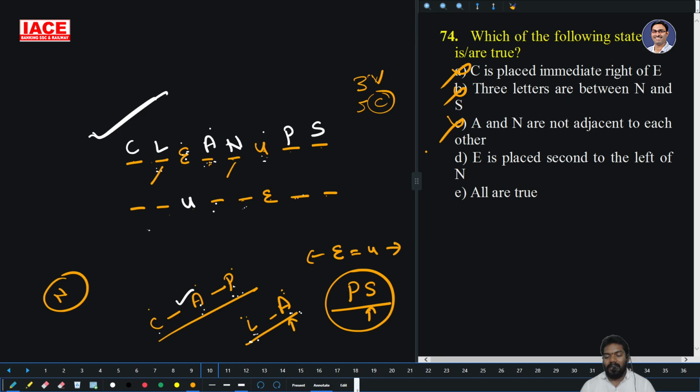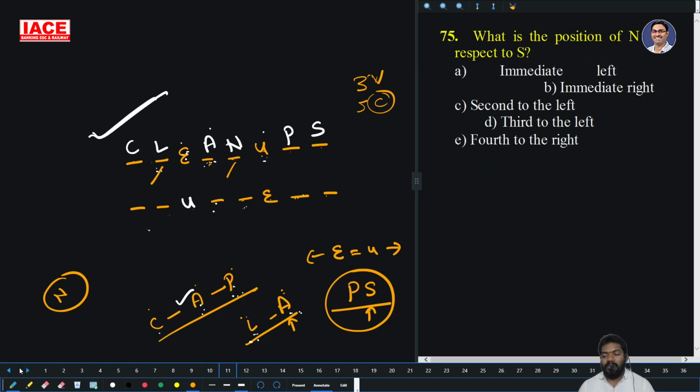E is placed second left of N. Yes, so option D is right. What is the position of N with respect to S? First, second, third to the left. Option D is the right answer.